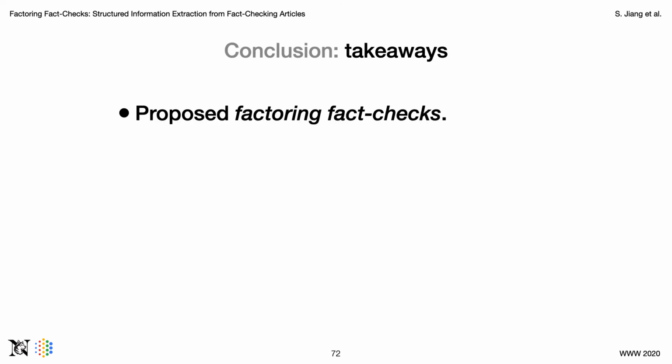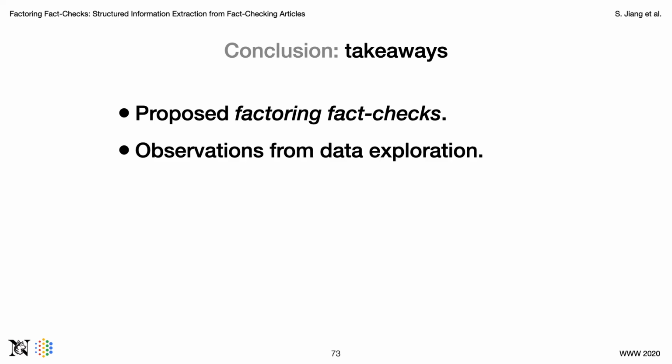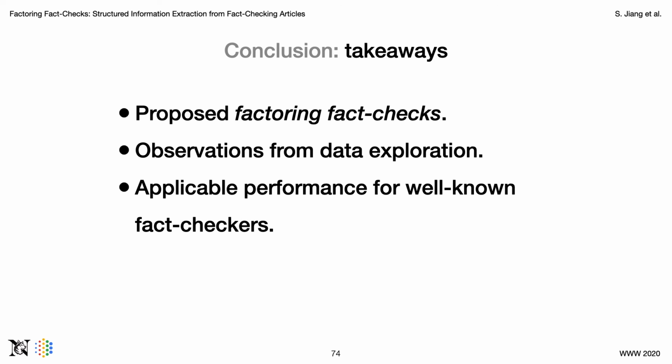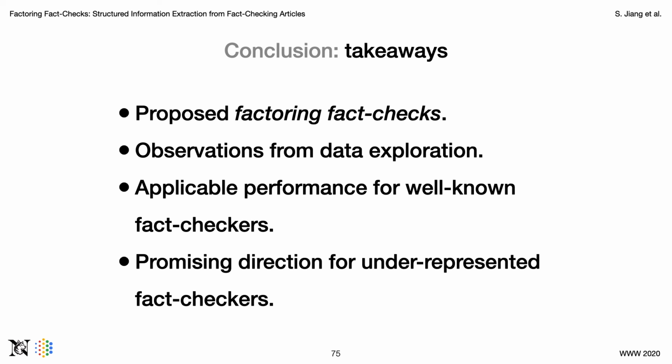To conclude this talk, we proposed factoring fact checks, a task of automatically extracting the claim, claimant, and verdict from the fact check. We explored an existing dataset and showed some high-level observations of the distributions of factors, such as most of them can be found in the fact checks, especially in the heads and tails of the fact checks. We experimented and modified the state-of-the-art BERT model for information extraction and demonstrated applicable performance for well-known fact checkers.